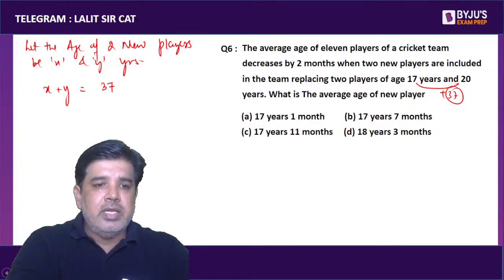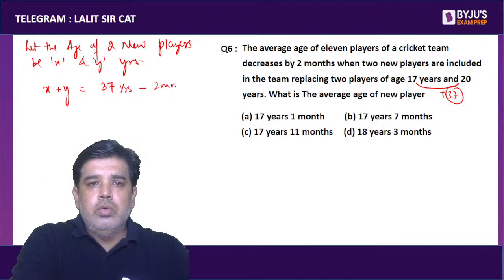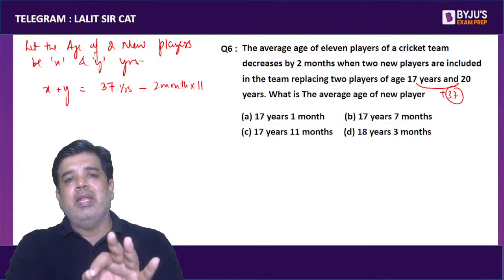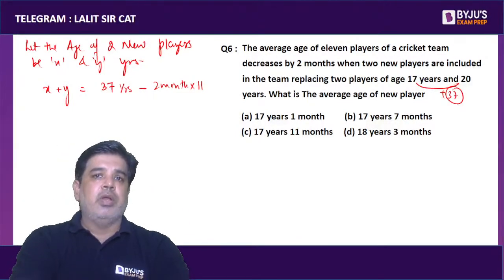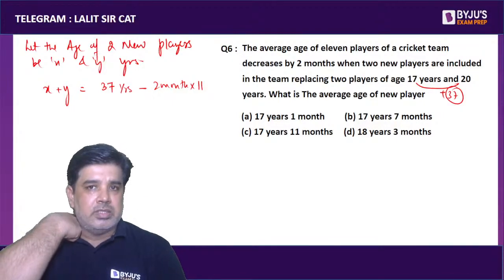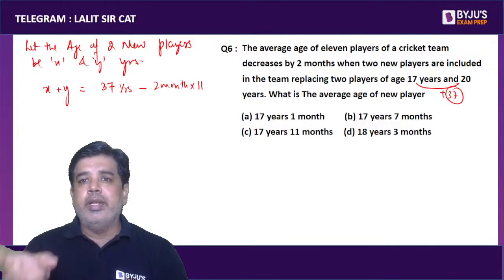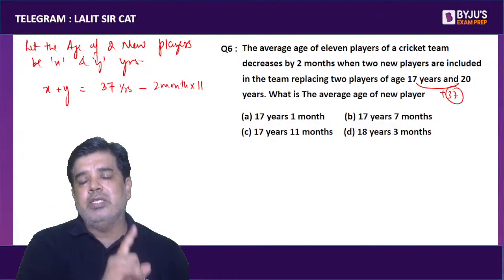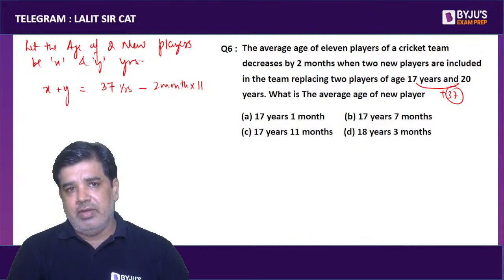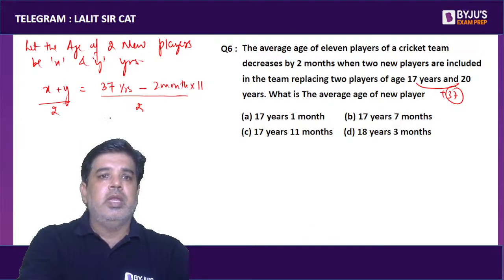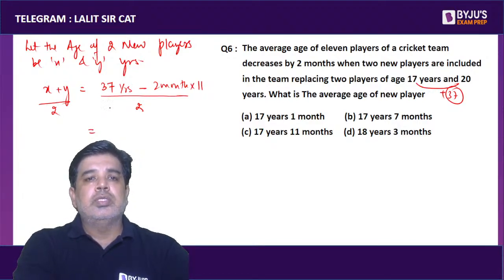How much less than 37 years? The average is decreasing by 2 months in 11 players, so in all it is decreasing by 2 into 11, that is 22 months. So it is 37 years minus 22 months, and their average will be that divided by 2.